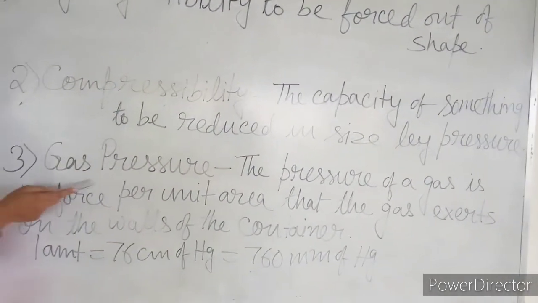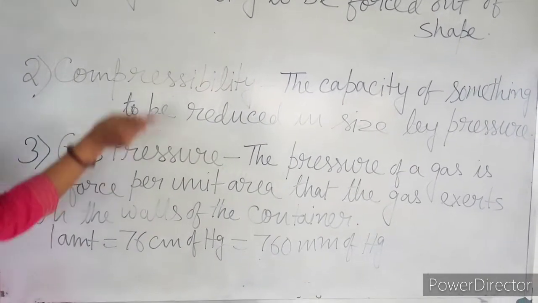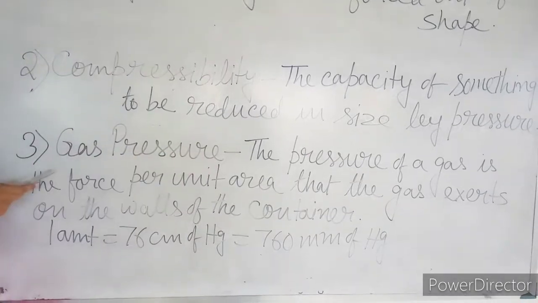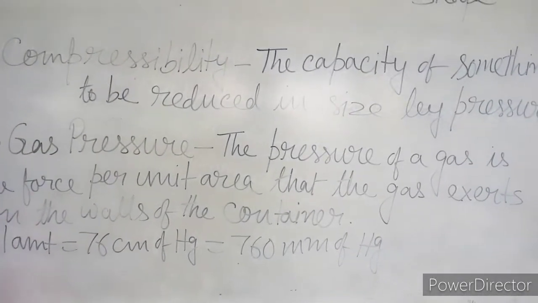Third point, which you came across in your book, is gas pressure. This is a special property of the gaseous state. What is gas pressure?